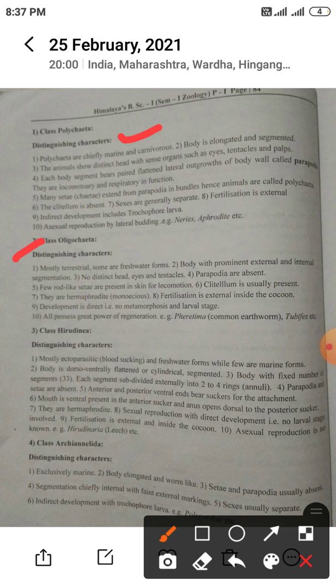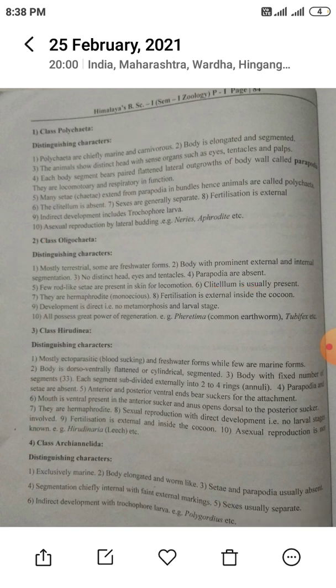Next, clitellum is usually present. Clitellum, the organ which helps in secretion of fluid, is usually present. They are hermaphrodite, means both sexes are present in the same organism, that is monoecious. Fertilization is external, inside the cocoon. They form a cocoon. Development is direct, that is no metamorphosis and no larval stage.